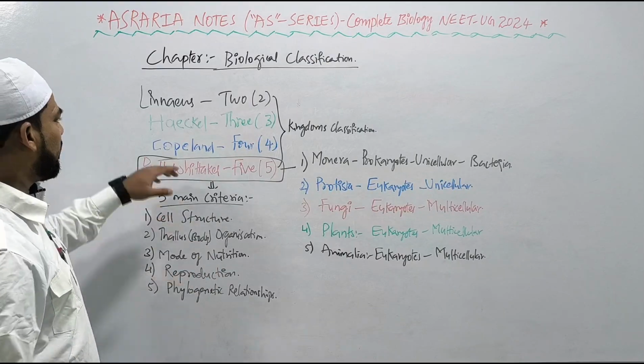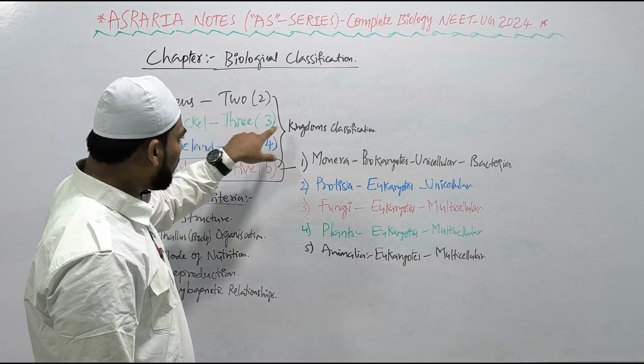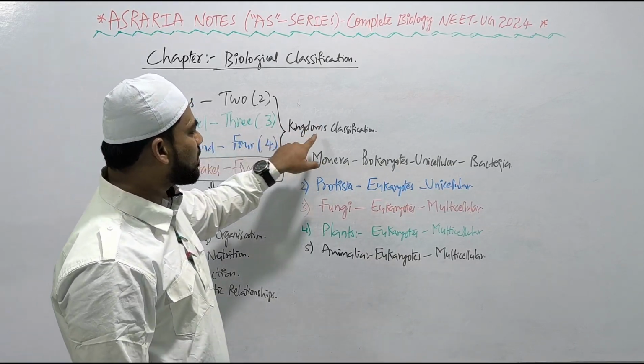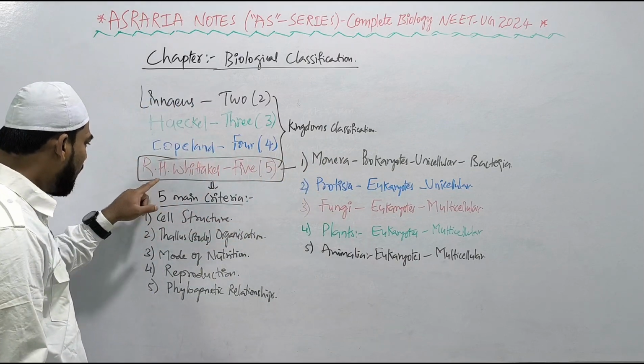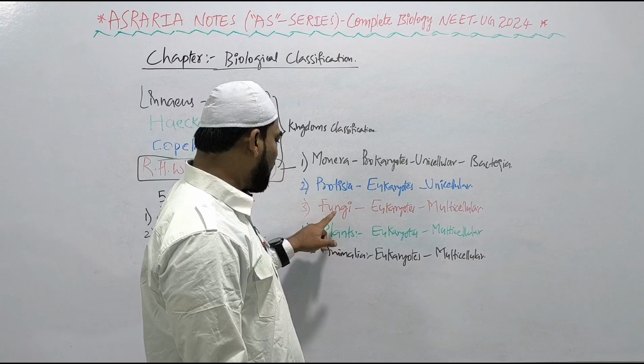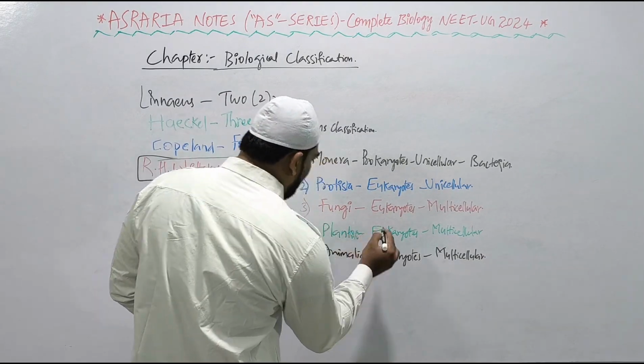So let's start the biological classification. Linnaeus gave the 2 kingdoms classification, Plantae and Animalia. Haeckel gave the 3 kingdom classification: Plantae, Animalia, and Protista. Then Copeland gave the 4 kingdoms classification: Plantae, Animalia, Protista, and Monera. R.H. Whittaker proposed the 5 kingdom classification. Those are Monera, Protista, fungi, plants (Plantae), and animals (Animalia), right?